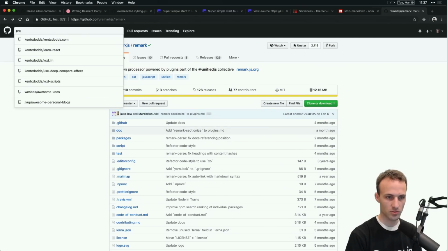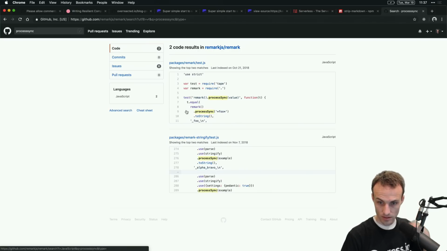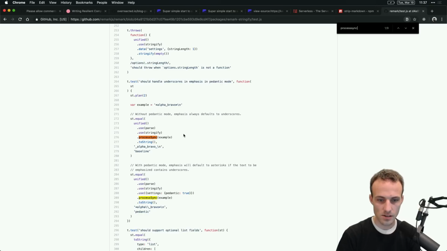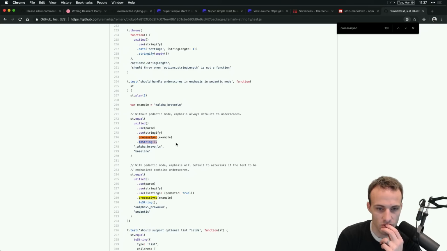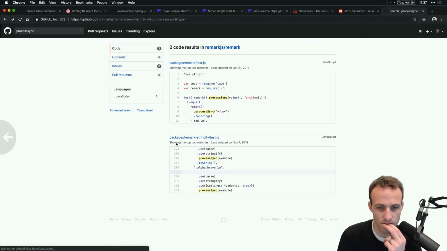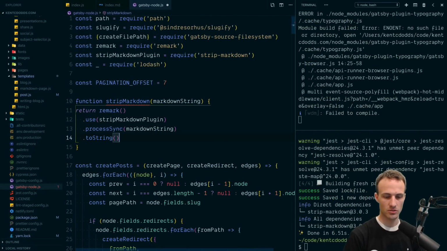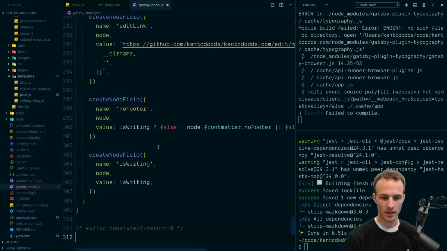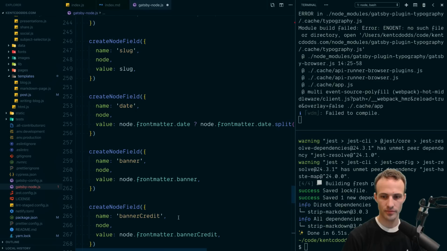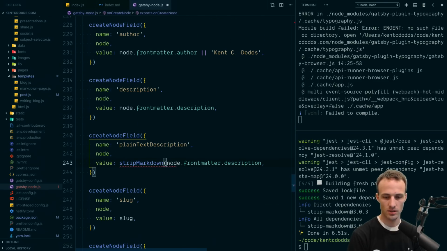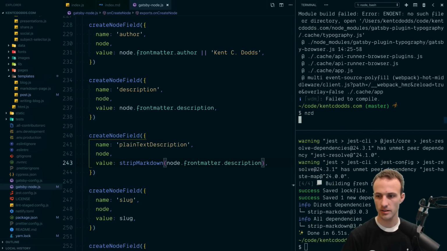Okay, let's just find processSync. Okay, a test. We can deal with the test. We'll do processSync. Okay, and applying toString on that for some reason. So maybe we'll just do a .toString on this thing. Maybe it's returning like a buffer or something. Anyway, so now we'll do strip markdown for that. And I don't know if this is going to recompile, so we'll just restart it.